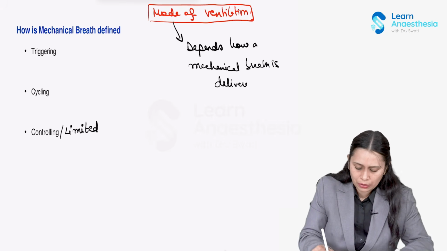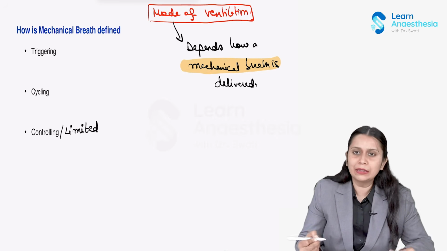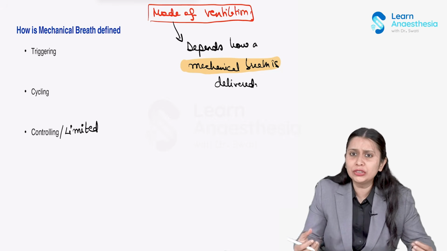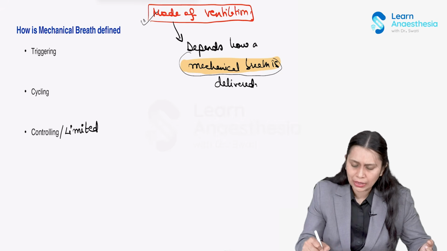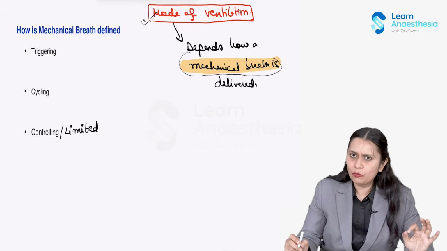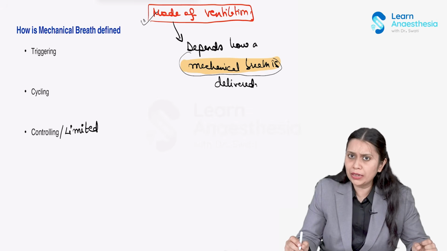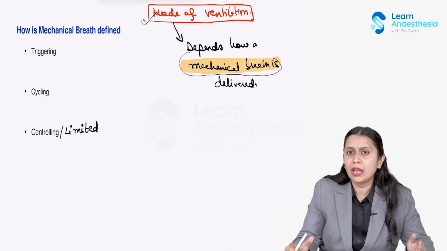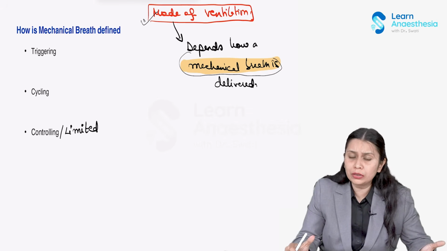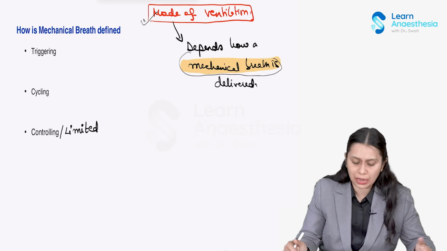Right? So we need to understand how a mechanical breath is realized. What are the factors which define a mechanical breath? Then only we can understand which mode is delivering the mechanical breath in what way, right? So one mechanical breath can be defined by 4 parameters. How it is triggered, that is how does it start, how it is cycled from inspiration to expiration, how it is limited or controlled, that is volume control or pressure control, what is controlling that breath, and what is the baseline above which inspiration expiration is happening.